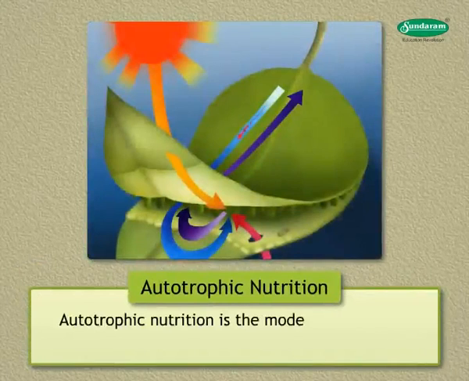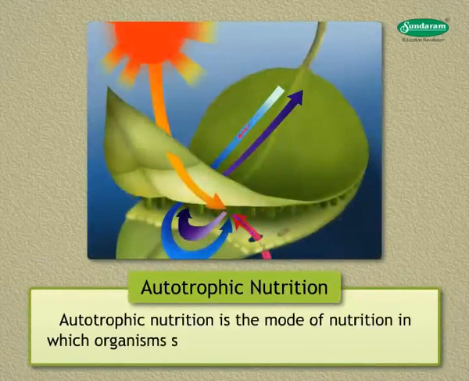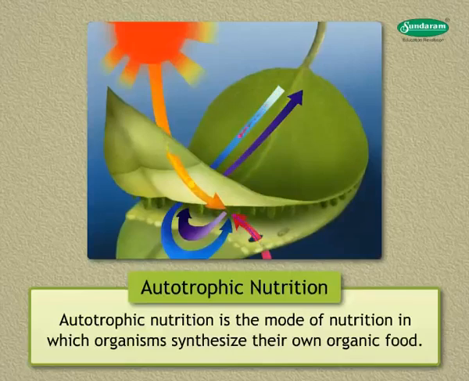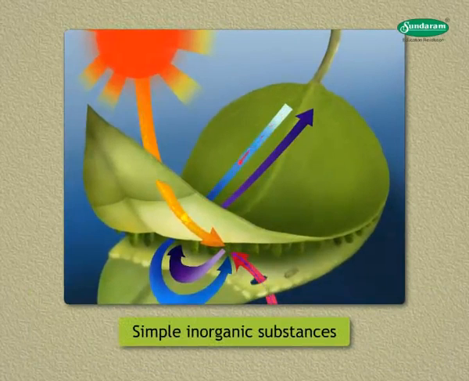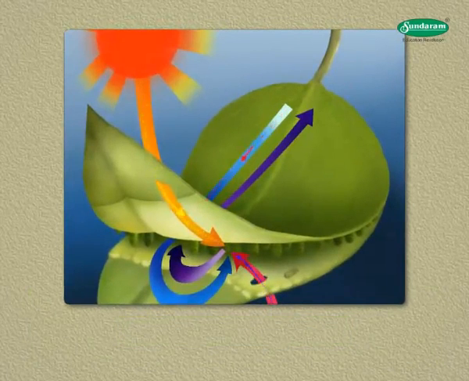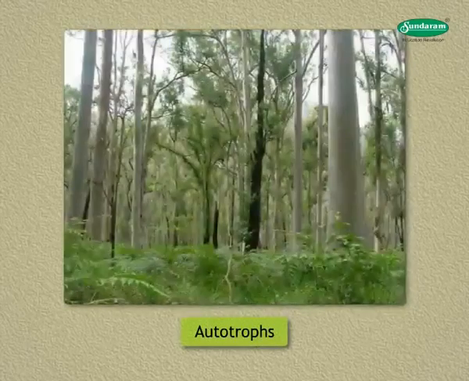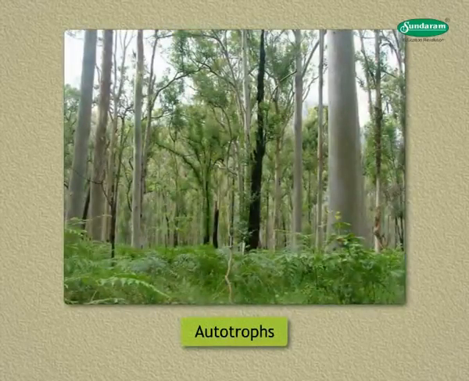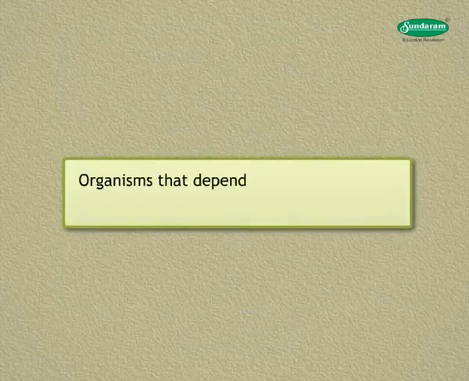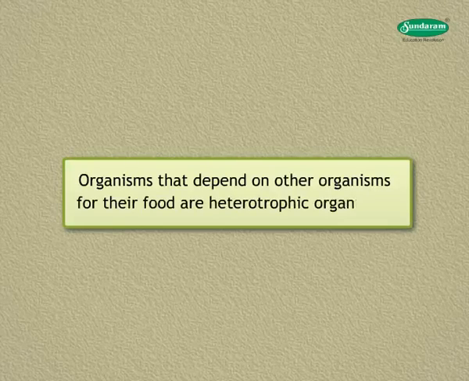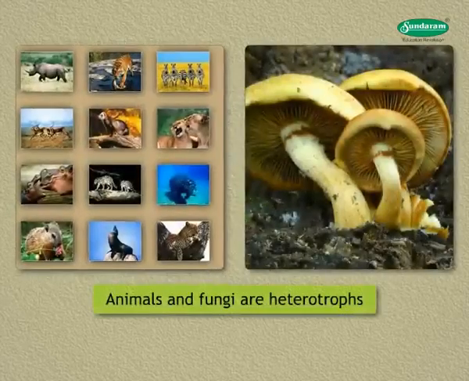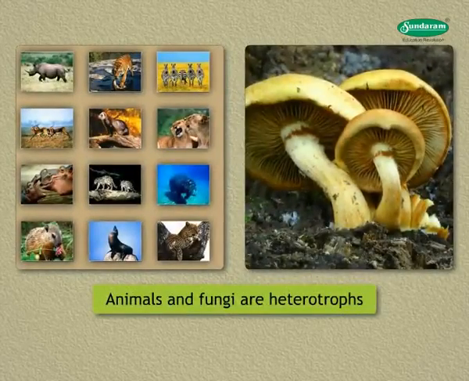Autotrophic nutrition. Autotrophic nutrition is the mode of nutrition in which organisms synthesize their own organic food. They use simple inorganic substances present in the surroundings for this. Such organisms are called autotrophs. Most of the plants are autotrophs. Heterotrophic nutrition. Organisms that depend on other organisms for their food are heterotrophic organisms. All animals and fungi are heterotrophs.